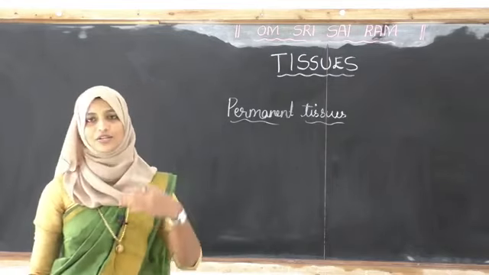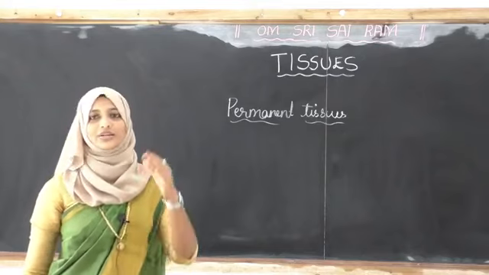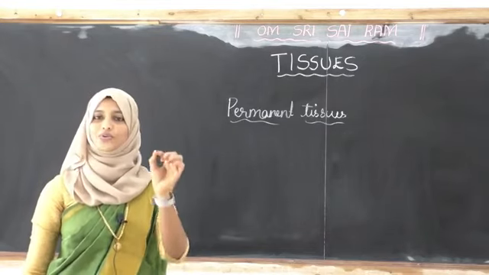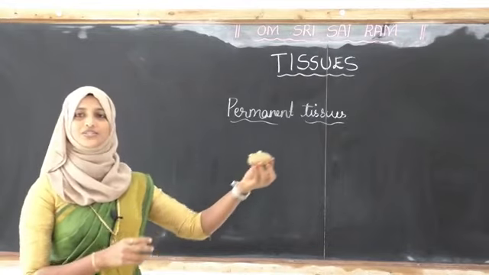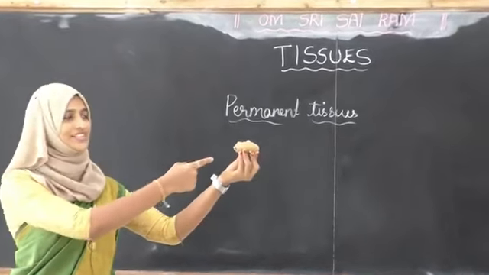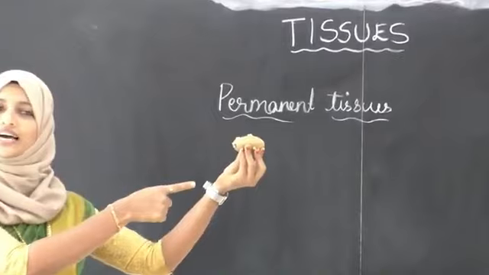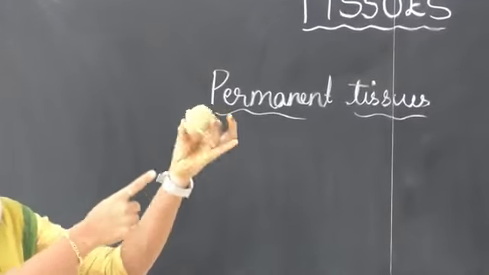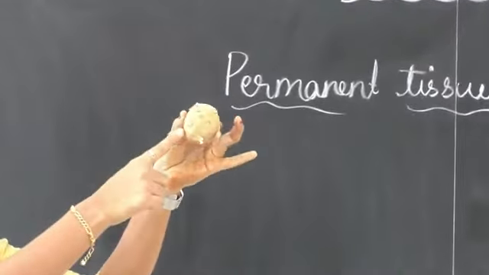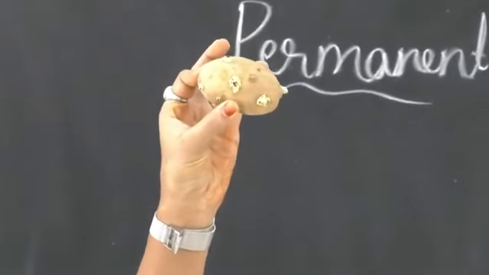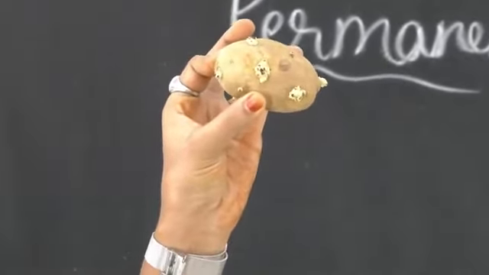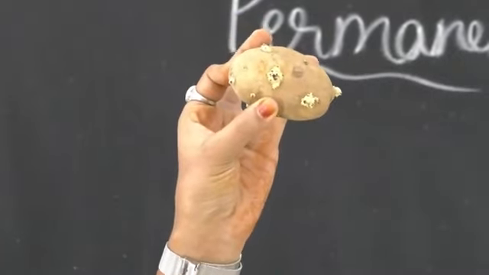I will show you one by one, and you have to write in your book which tissues are there in each one. First one, what is this? This is a potato. We know the potato. Now tell me, student, can you see anything in this potato? See, there will be buds in the potato. That is a reproductive part. We know that one. We have studied it already in our lower classes.